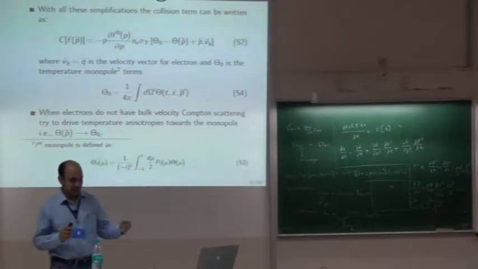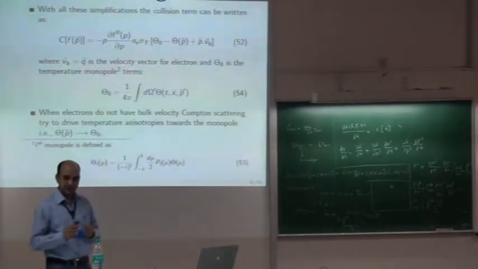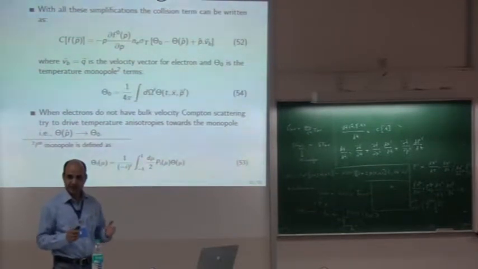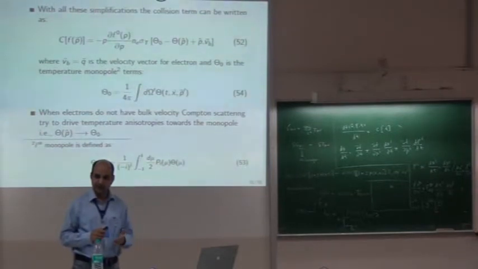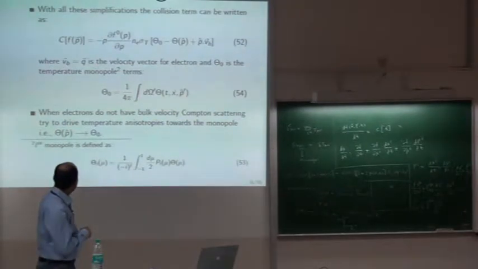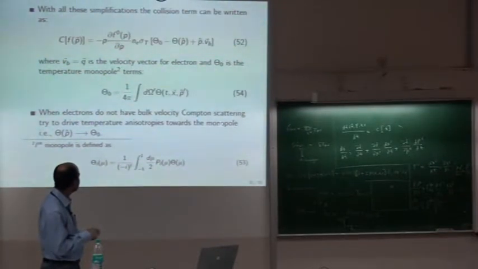Okay. So when electrons and photons are scattering, there may be a situation when electrons are at rest and there may be a situation when electrons are actually moving. When electrons are moving, the motion of electrons will create a dipole also. So this term is due to the motion of electrons. Physically, what does it mean? When electrons do not have a bulk velocity, Compton scattering tries to drive temperature anisotropies toward the monopole. If this term is 0, you can see that this one is positive, this one is negative.